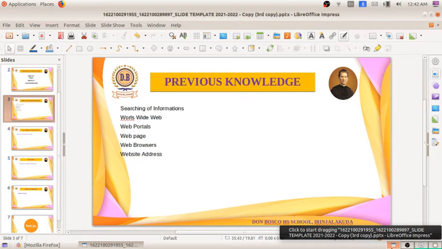And we studied about web portals. I think I forgot to tell about the web portals. Web portals are websites which act as ways to enter various websites related to a particular subject. If we want to enter different websites, there are some portals, a path, that help us to enter the various websites related to a particular topic.